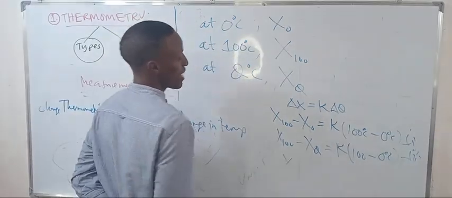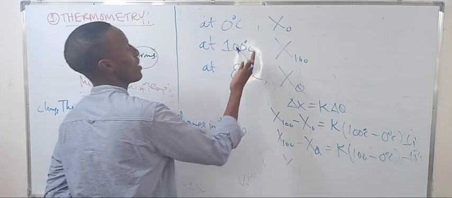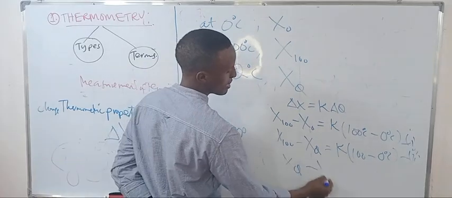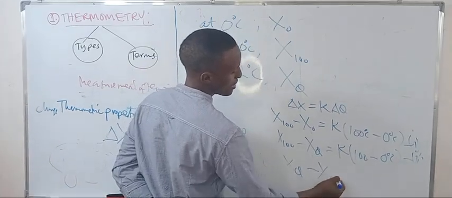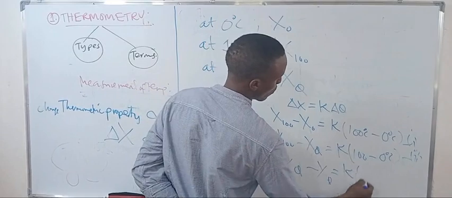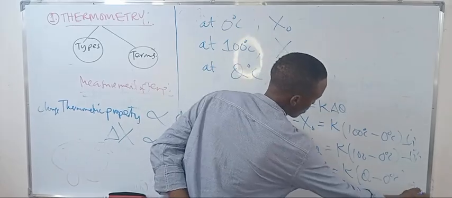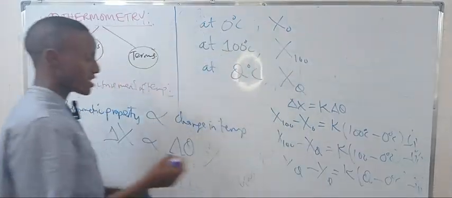If the temperature changes from theta to 0, then X theta minus X0 is equal to K times theta minus 0 degrees centigrade. That's equation 3. So it depends on the change that you want.